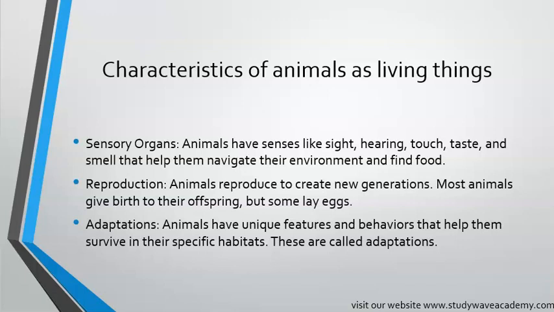Sensory organs. Animals have senses like sight, hearing, touch, taste, and smell that help them navigate their environment and find food. So animals have special body parts like eyes, ears, nose, tongue, skin that help them see, hear, smell, taste, and touch. These senses help them find food, keep them safe, and understand the world around them.